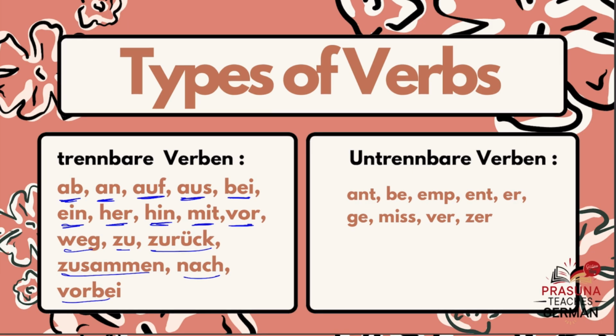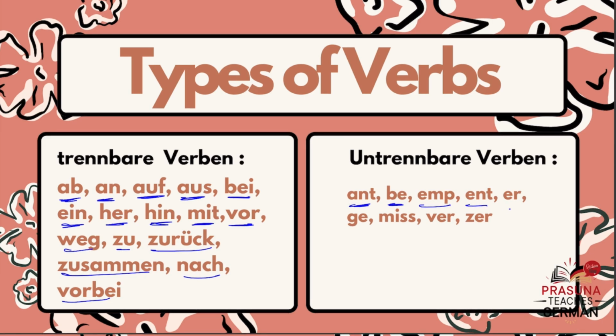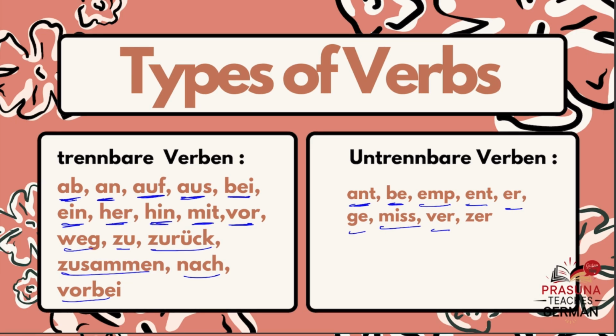There are some prefixes which look like separable, but they are not separable. Those are called untrennbare Verben, like antworten, bekommen, empfehlen, entstehen, erfahren, gefallen, misslingen, versuchen, zerstören.